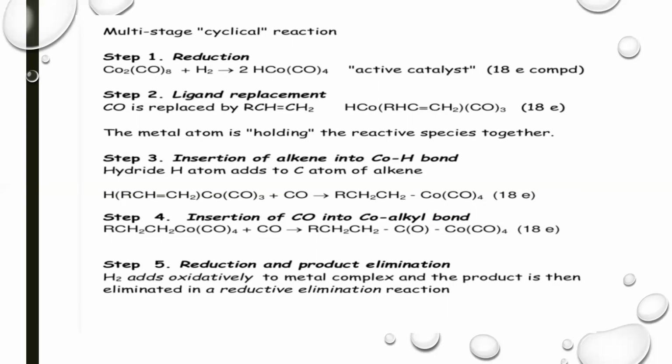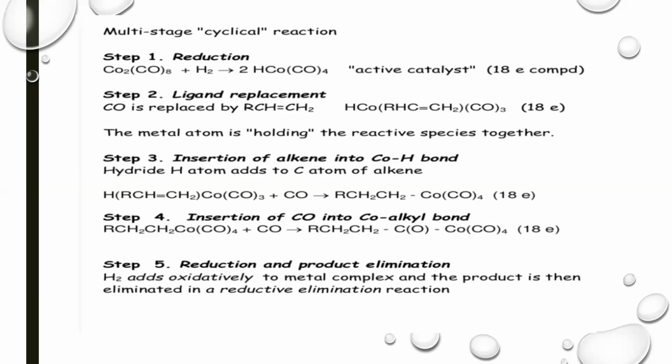The metal atom is holding the reactive species together. And the third step is the insertion of the alkene into the cobalt-hydrogen bond. The hydride hydrogen atom adds to the carbon atom of the alkene. The fourth step includes insertion of carbonyl into the cobalt-alkyl bond.